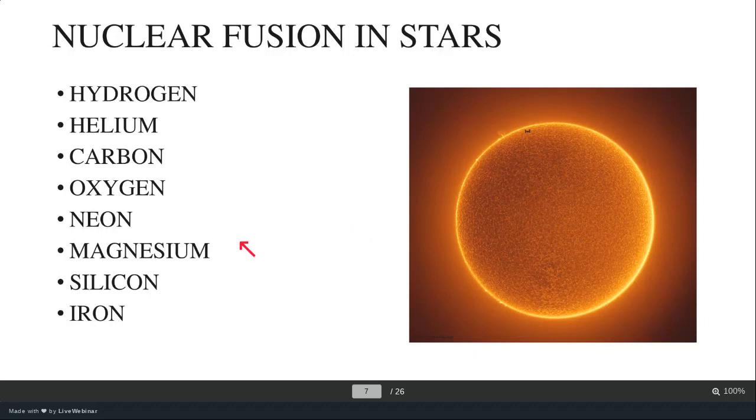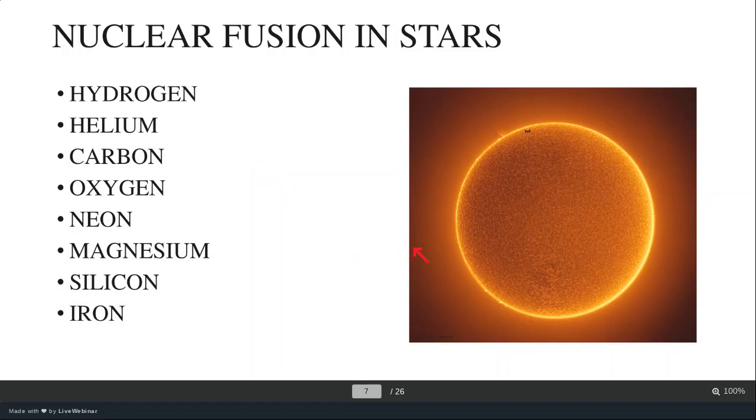Just as we have a process of living, stars rely on the process of nuclear fusion to survive. Nuclear fusion is a process by which two atoms come together and combine to form heavier atoms. This is the process by which stars live.